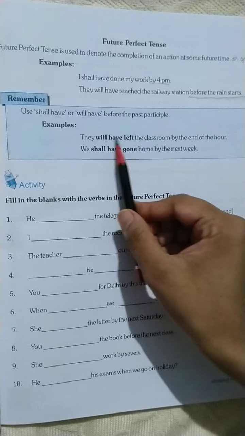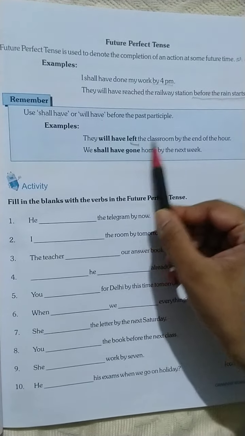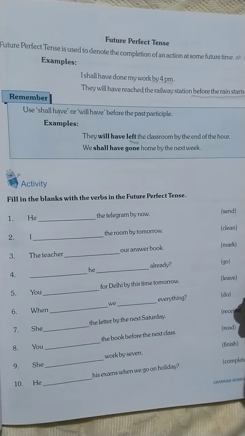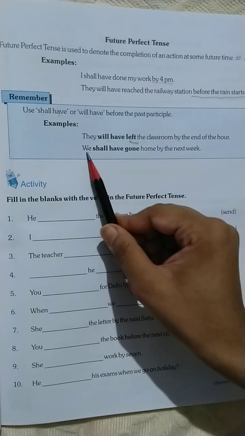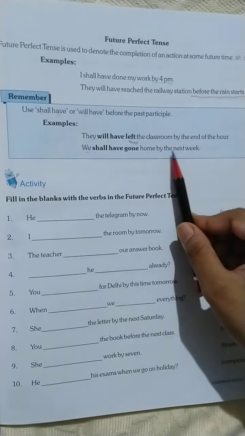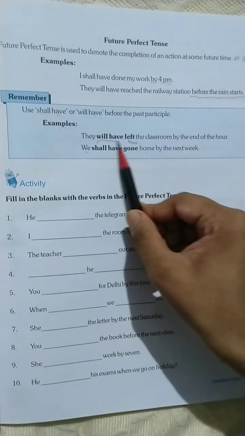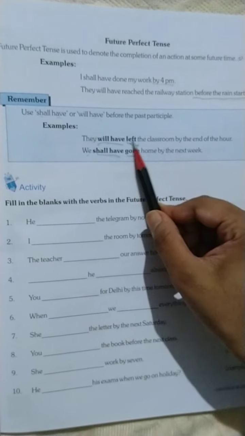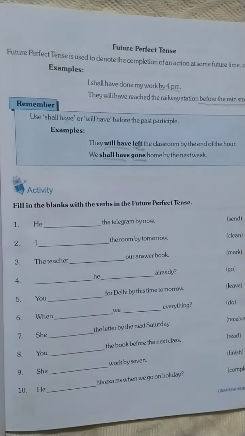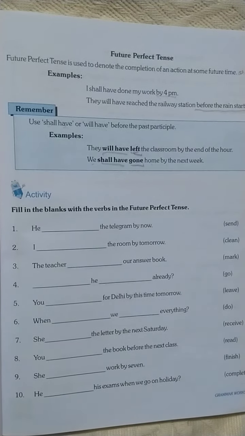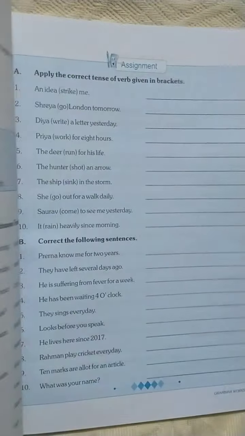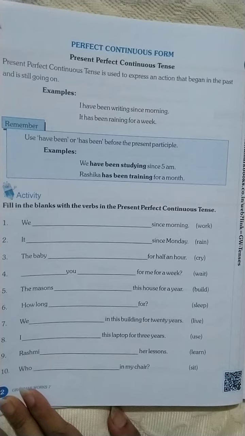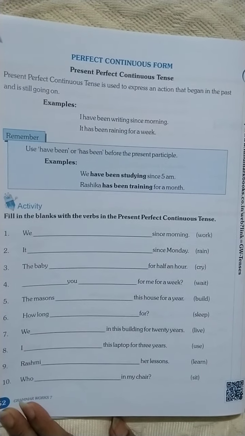They will have left the classroom by the end of the hour. We shall have gone home by next week. The will have and shall have come before the past participle. Is it clear?